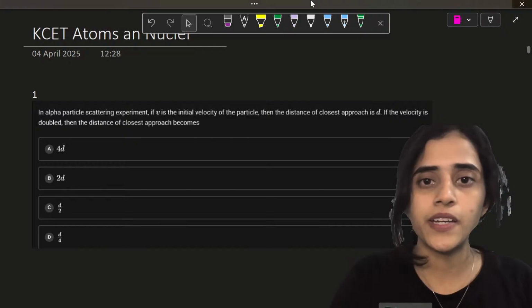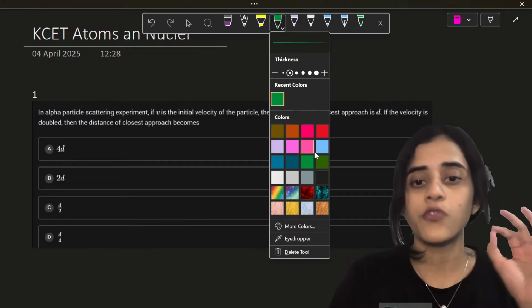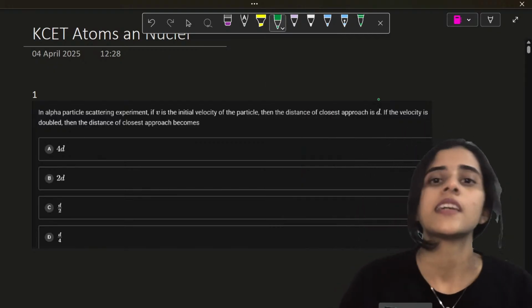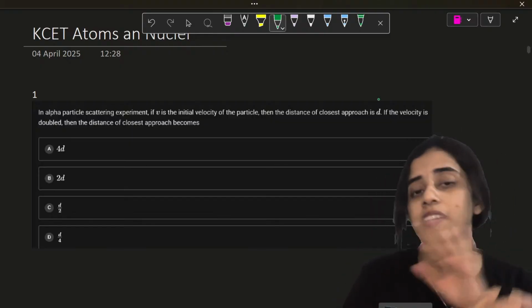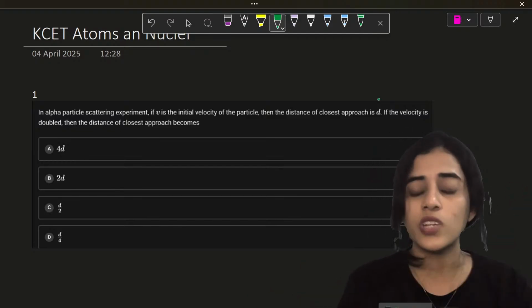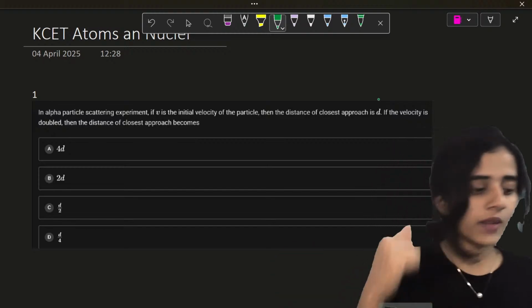Okay, let's start. So atoms and nuclei. Let me take my pen. So this chapter is very important. As I said, for sure you will have 4 to 6 marks. In some years there were 6 questions, in some years 5, some years 4, but not less than 4. So you can easily score 4 to 6 marks. So all of you grab your pen and paper.